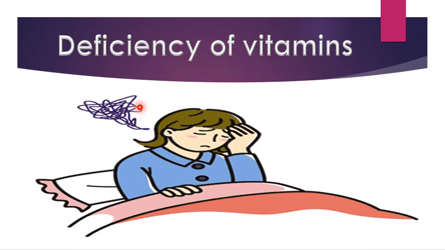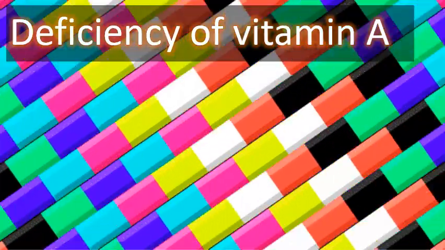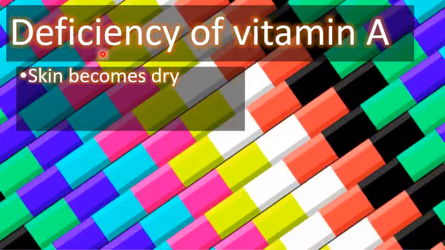Let's start with the deficiency of vitamins first. As we know, vitamins are a group of food, and we have many vitamins like vitamin A, B, C, D, E, K. Here we are about to discuss deficiency of vitamin A. What happens when vitamin A is deficient in your body?